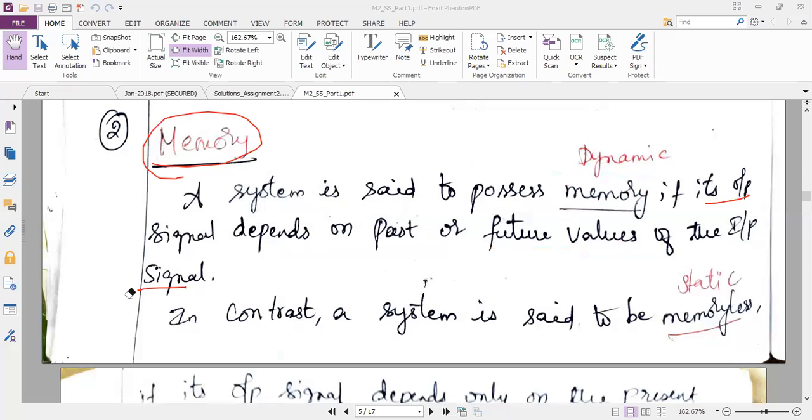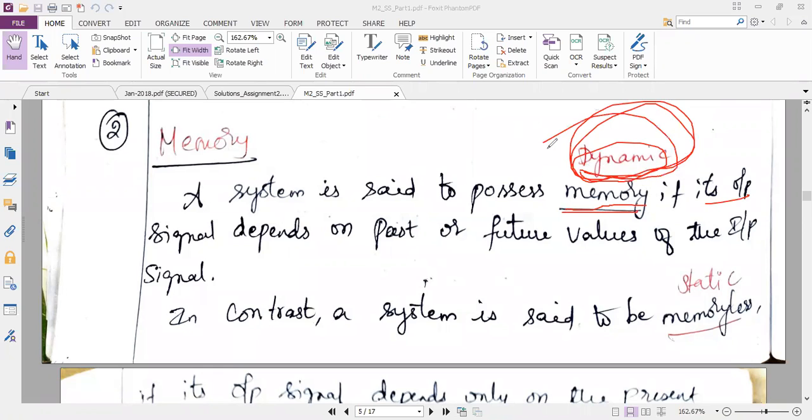I have underlined memory and I have written dynamic. The meaning is, if the system has a memory, then the system is a dynamic system. So you should remember both. If the system has a memory, the system is also called a dynamic system. You know what is the meaning of dynamic? Dynamic means the value keeps varying. So it's floating. When the system remembers the old values and the future values, then I can say the system is floating. The system is not static, it is dynamic.